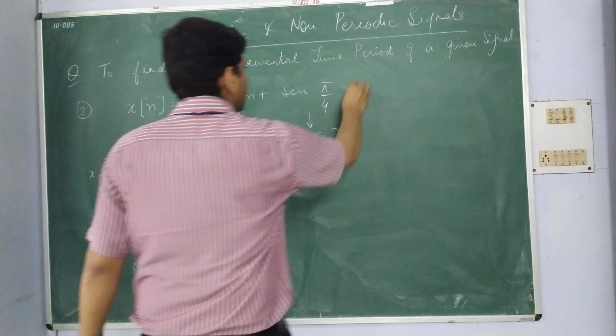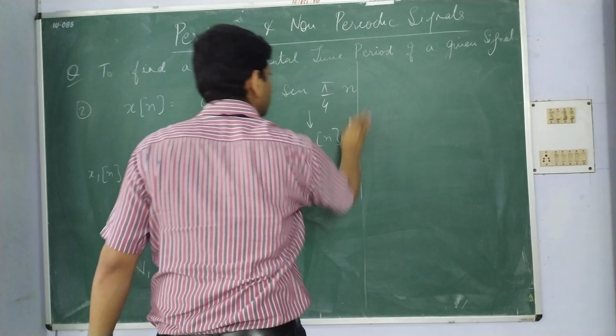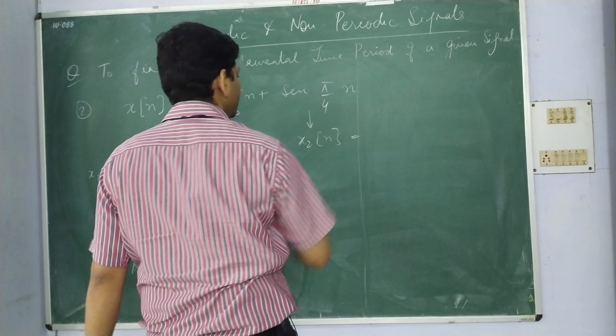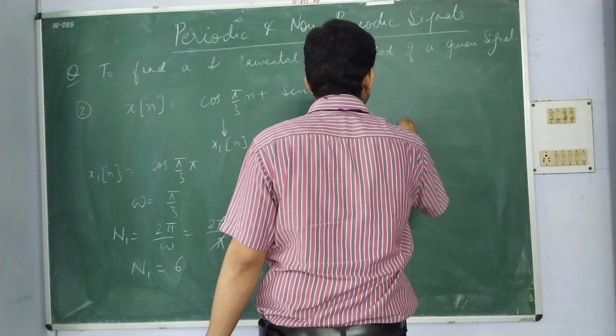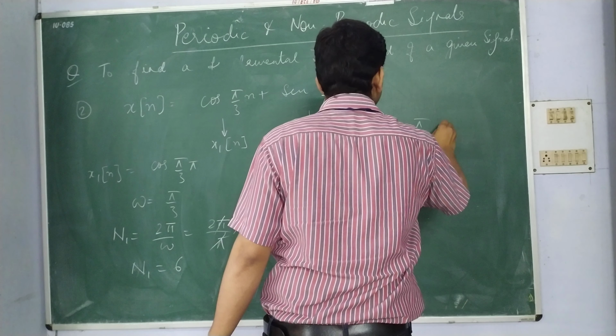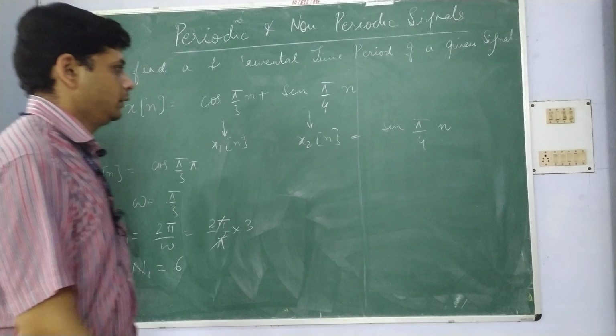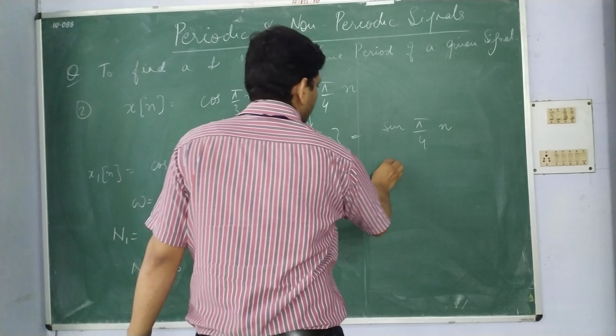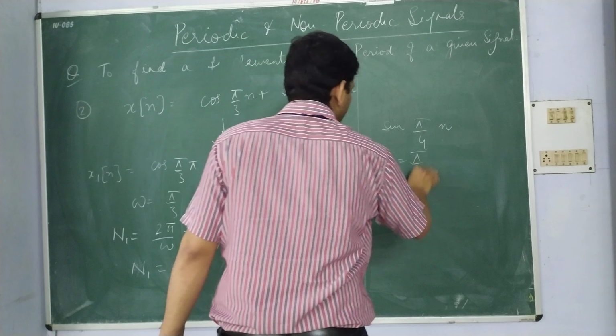Now, as far as x2[n] is concerned, it is sine of pi by 4 n. Here also omega is pi by 4.